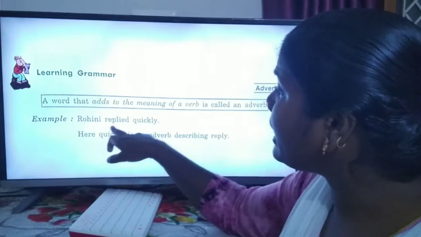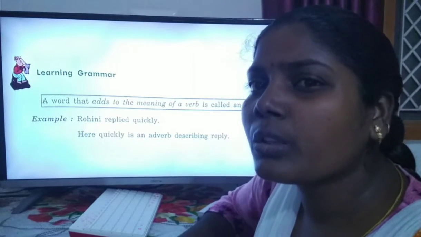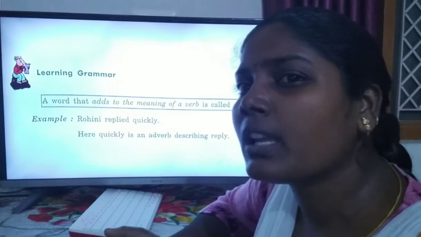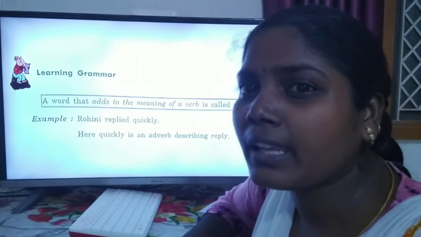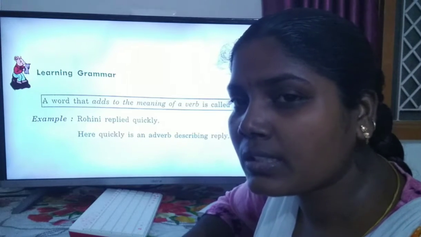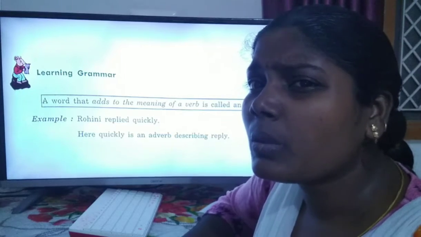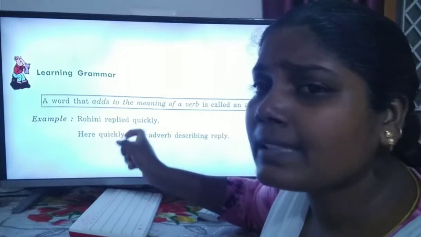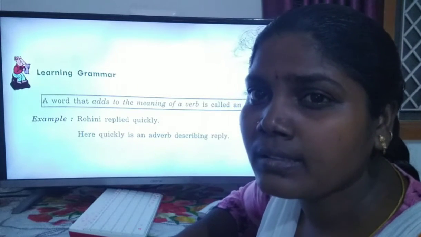Rohini replied. So it gives meaning. If we ask someone else, they gave a reply, but at what time? When did they give it? After some time, or after asking the question, quickly or often. So here quickly is the adverb. That means Rohini replied very fast.